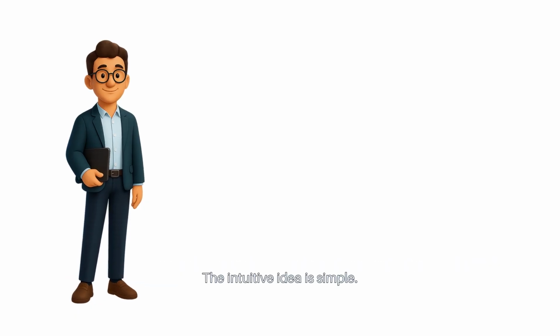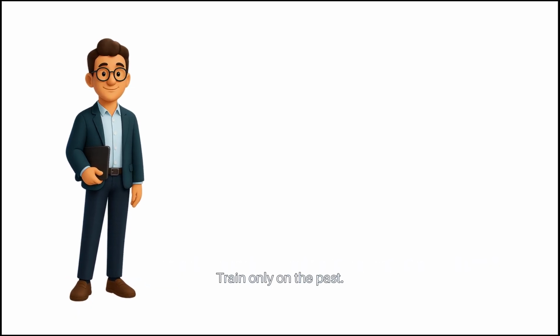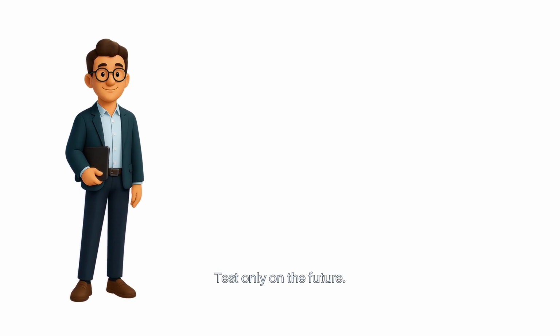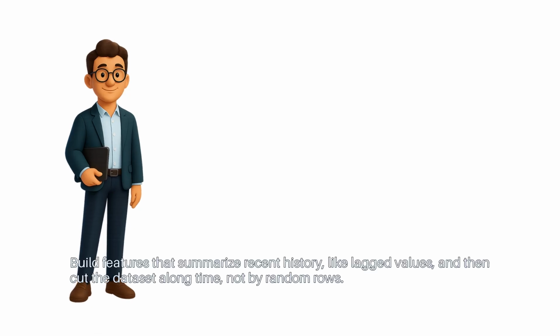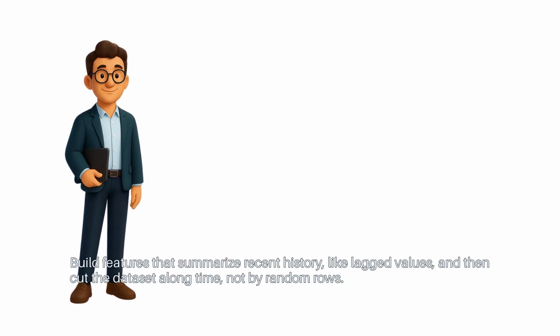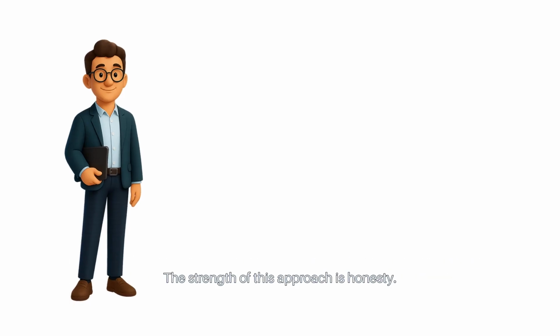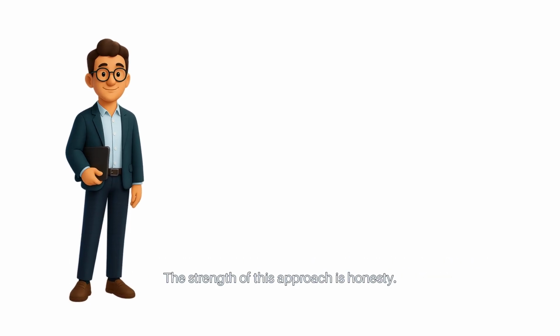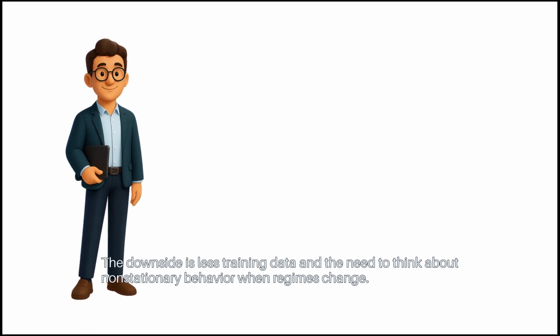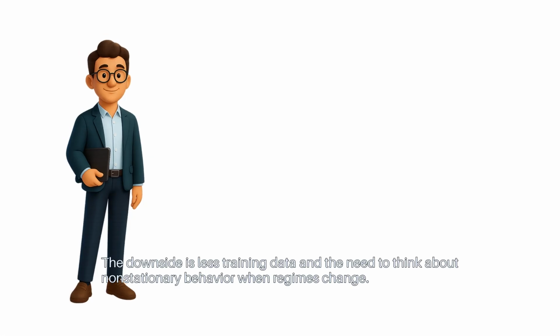The intuitive idea is simple. Train only on the past. Test only on the future. Build features that summarize recent history, like lagged values, and then cut the data set along time, not by random rows. The strength of this approach is honesty. The downside is less training data and the need to think about non-stationary behavior when regimes change.